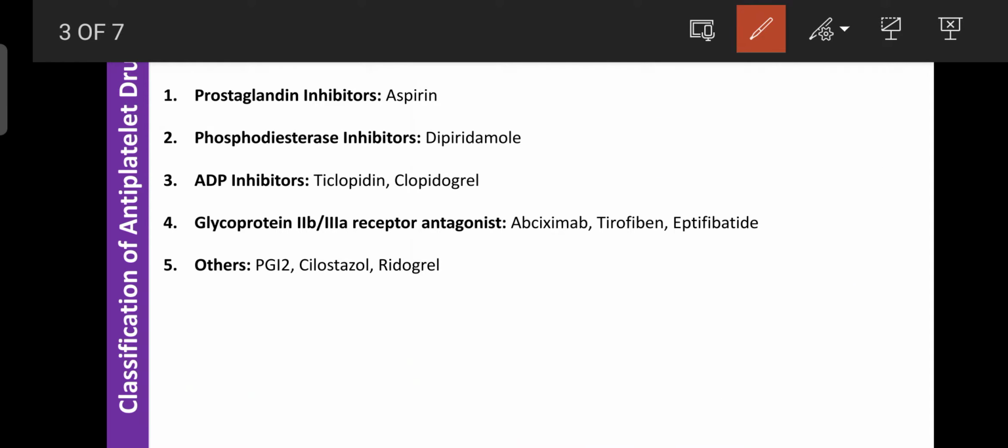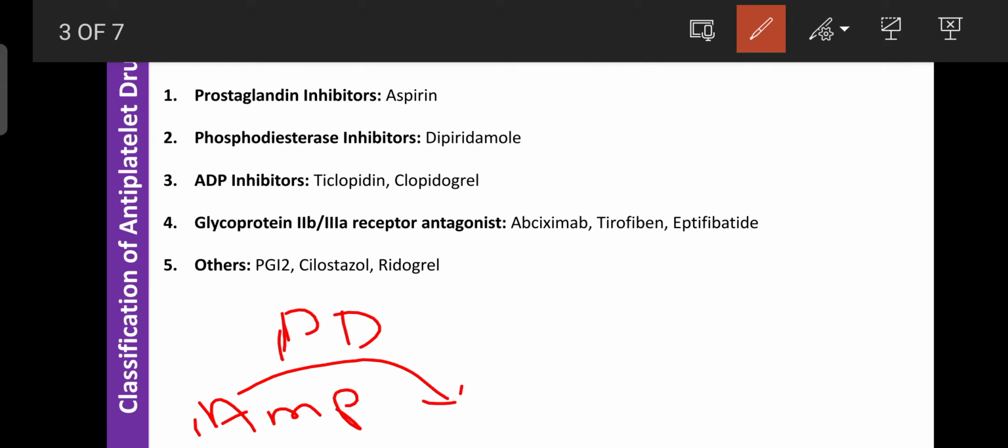And second, that is the phosphodiesterase inhibitor. So phosphodiesterase is an enzyme, it is also written as PDE. This phosphodiesterase enzyme is required for conversion of cyclic AMP into 5'-AMP.